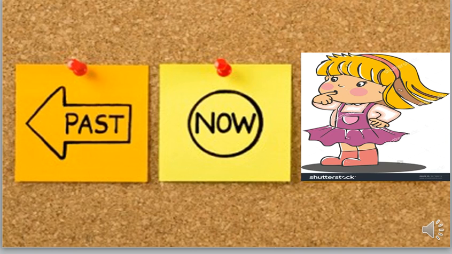When I say, I watched TV yesterday, or dinosaurs lived on Earth 100 years ago, we use the past simple tense to talk about everything that happened before now. Actions that started in the past and ended in the past.